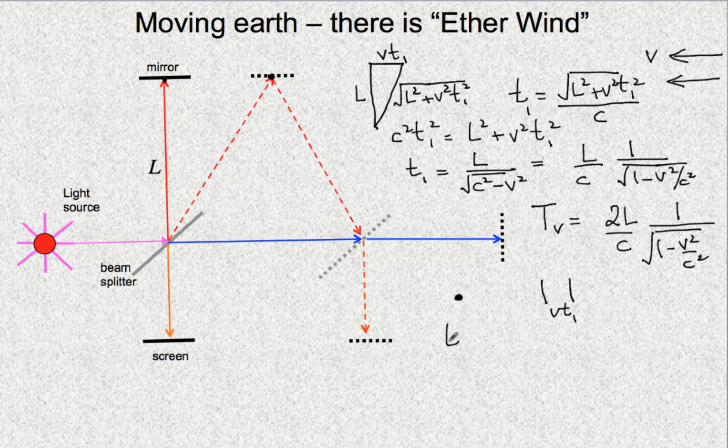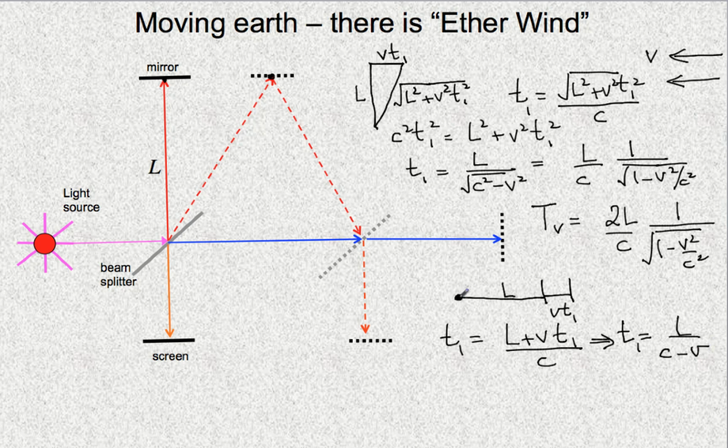And so the time taken, T1, will be equal to this distance, L, plus this distance, vT1, divided by the speed. So the total distance to be traversed is L plus vT1, and from here we get the going time, the time to go from here to here, T1. Now we can take c over here, and so this will become simply L over c minus v.